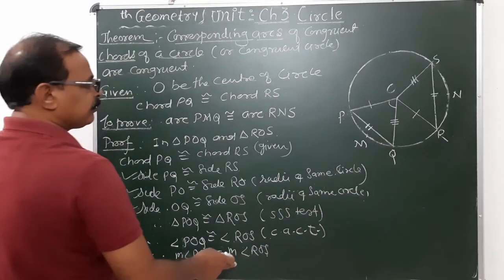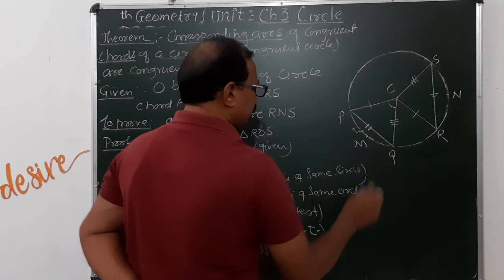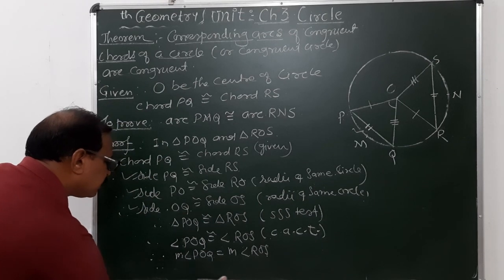And these are the central angles for these arcs, and therefore this is called the measure of the arc.